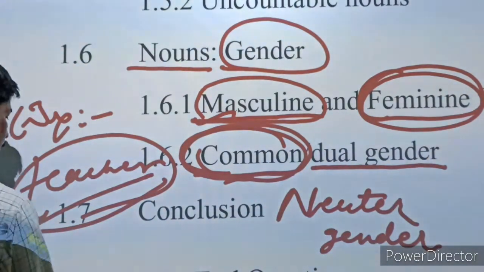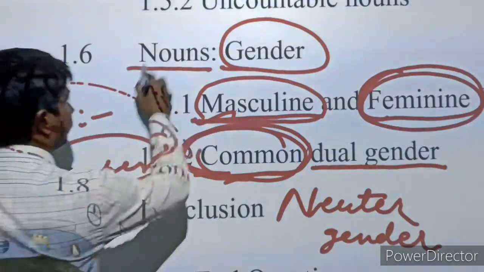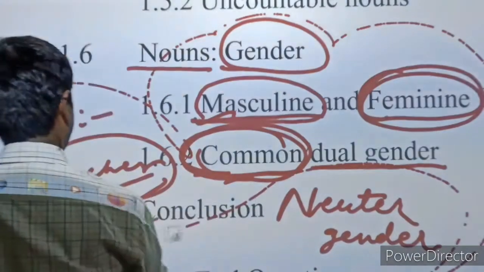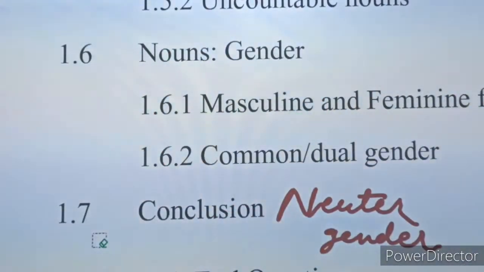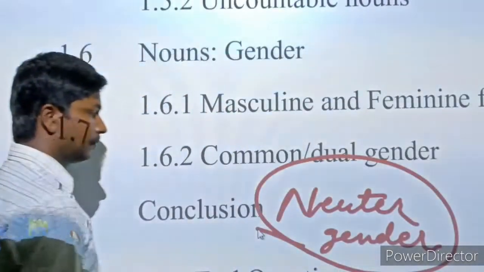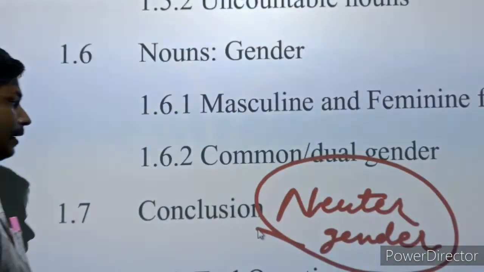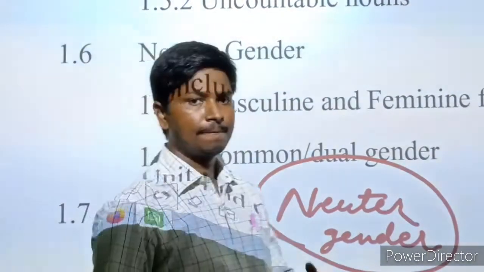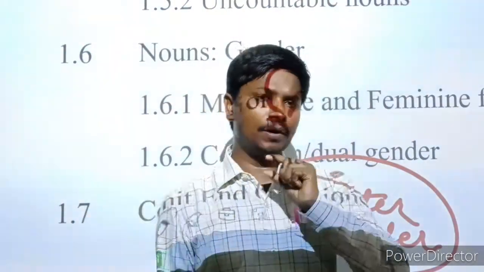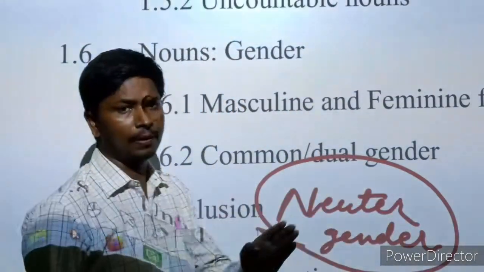After this, the neuter gender. The gender that denotes a lifeless object or a very tiny animal or a word that cannot be classified into male or female.